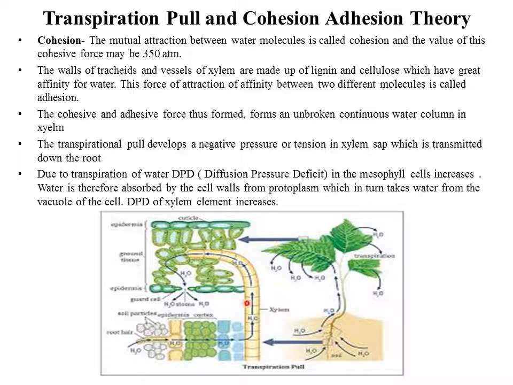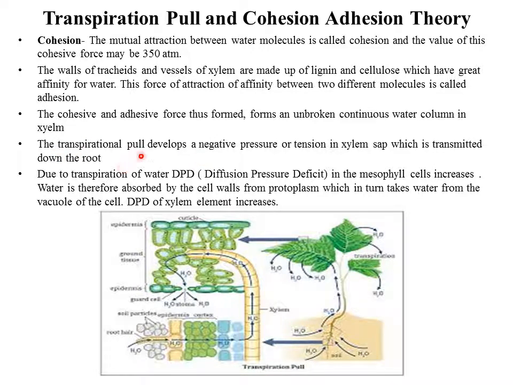So the transpirational pull, as I have explained in my previous diagram: from the leaves, water is moved out in the form of water vapor by the process of transpiration. So water from the soil gets pulled up, just like we saw in the last diagram, and this water is a continuous column because of cohesion and adhesion.